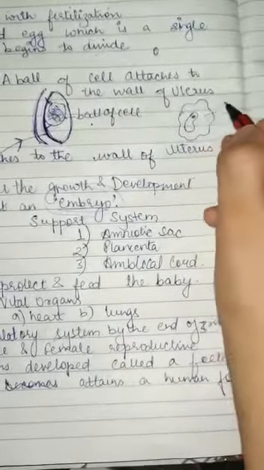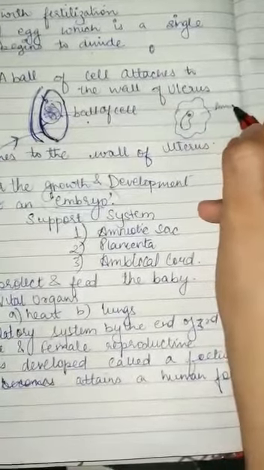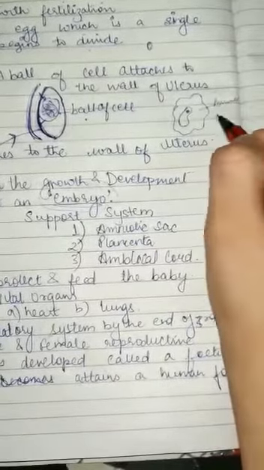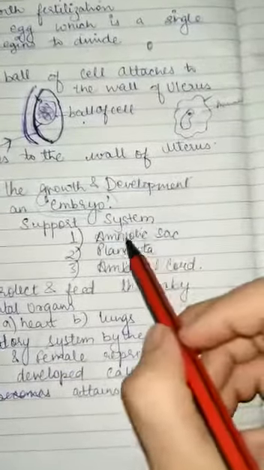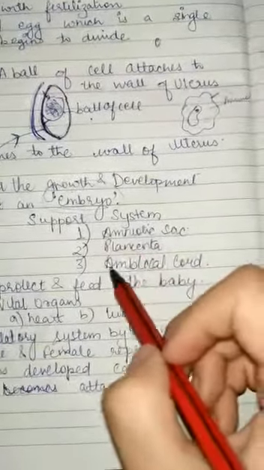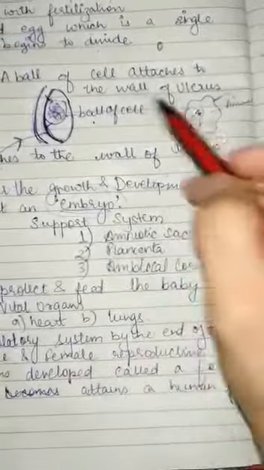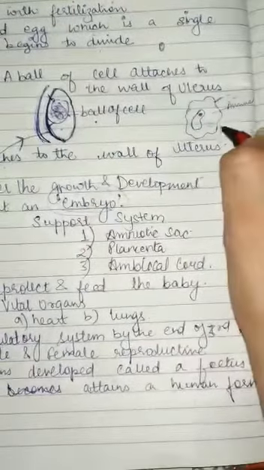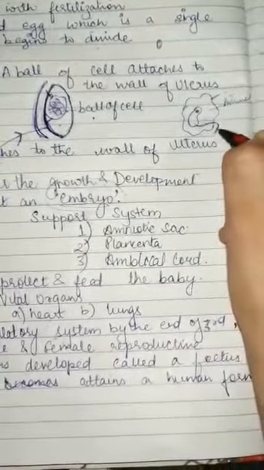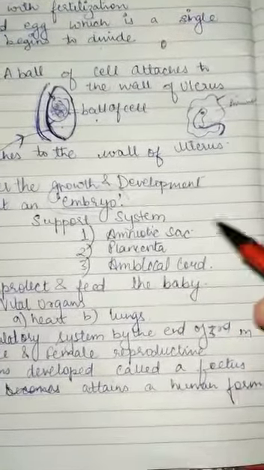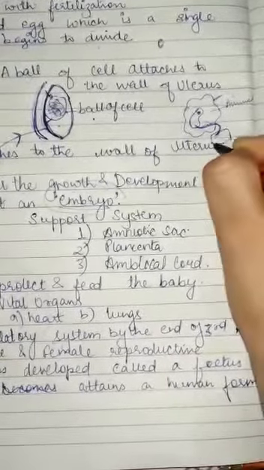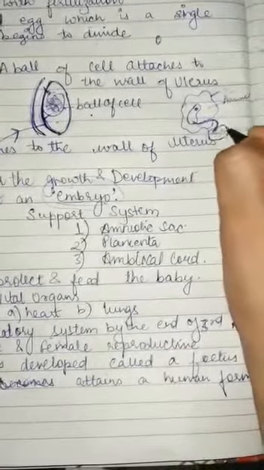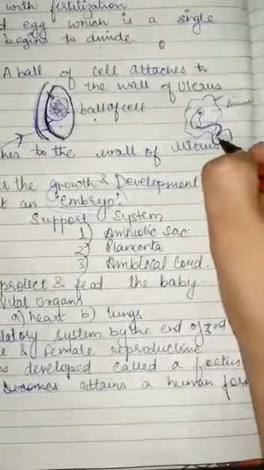This is the amniotic sac, inside is the amniotic fluid, water. The amniotic sac supports the baby. There is a placenta attached. This placenta is attached to the uterus. This placenta helps in giving food to the baby.